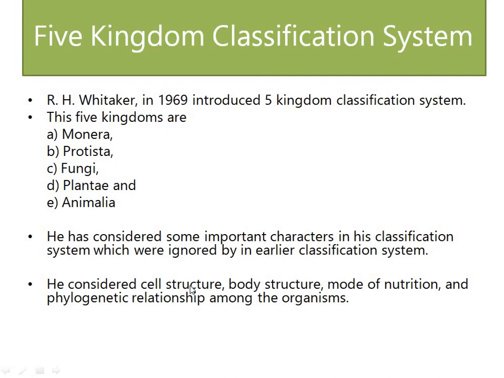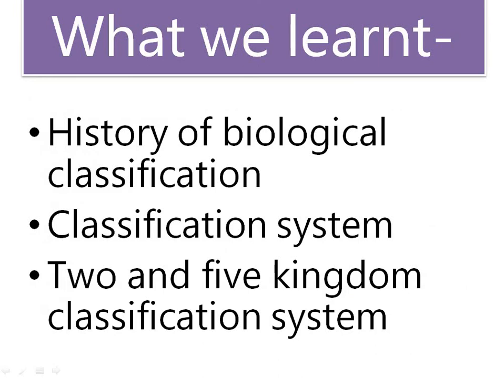You have to say cell structure, body structure, mode of nutrition and phylogenetic relationship among the organisms. So today I have discussed with you the history of biological classification, and from today's class we have learned about it.